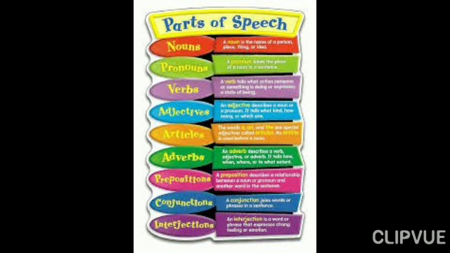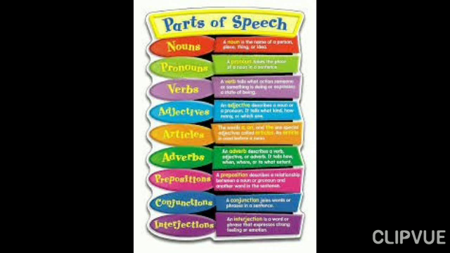First is noun. A noun is a name of person, place, animal or thing. Example, Radhika is a girl. Here Radhika and girl are names of person. So they are nouns. The dog is barking. Here dog is a name of animal. So it is a noun.